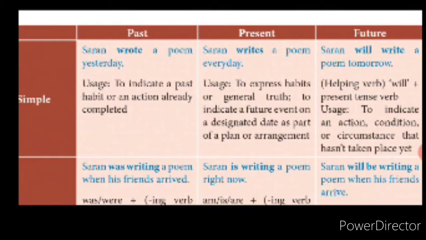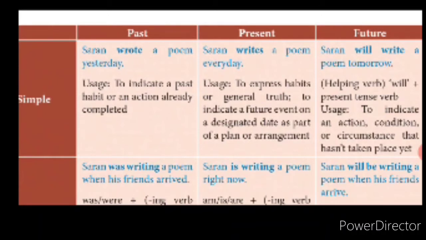If you have doubts in the usage of verbs, please go to that video on the parts of speech I have taught you. Watch that video and then you will be clear on that. In this sentence, Sharan writes a poem every day, Sharan being the singular subject, writes is given.